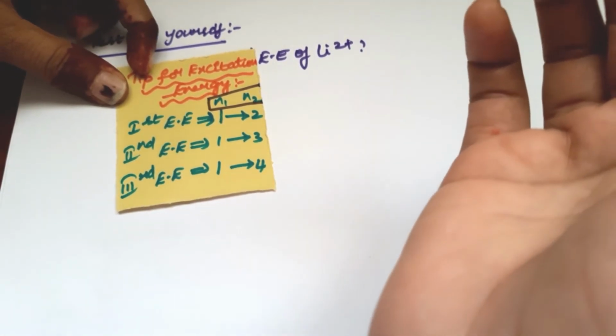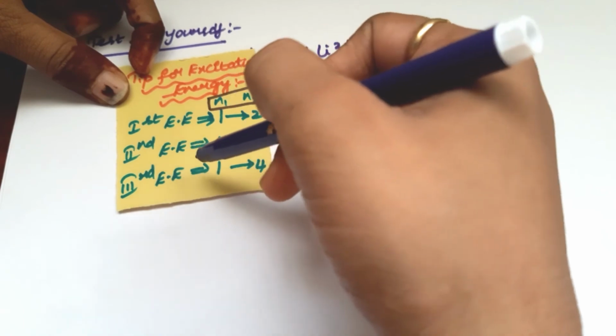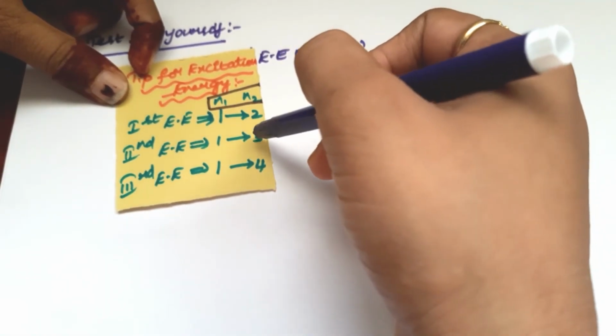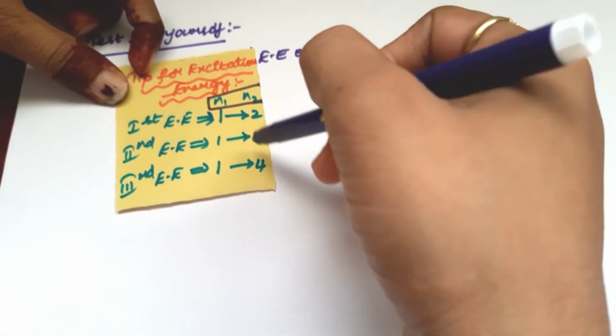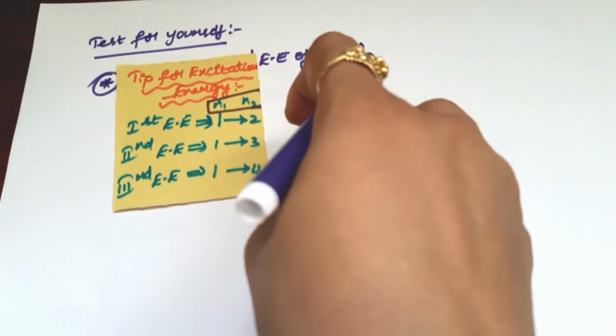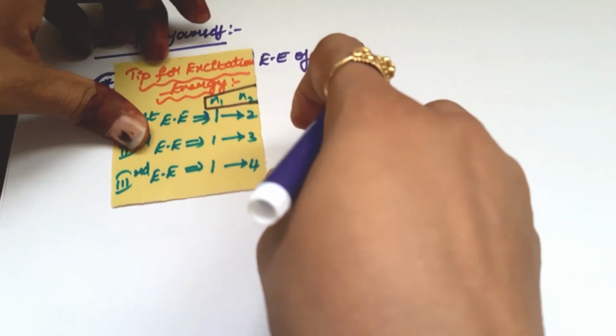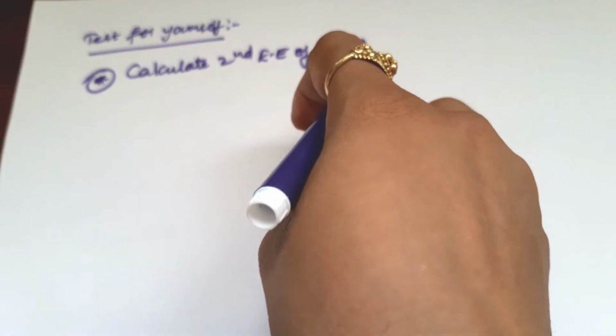But in exams, students make mistakes here. For second excitation they keep the n2 value as 2 but not 3. Please check these types of questions. This is known as excitation energy.